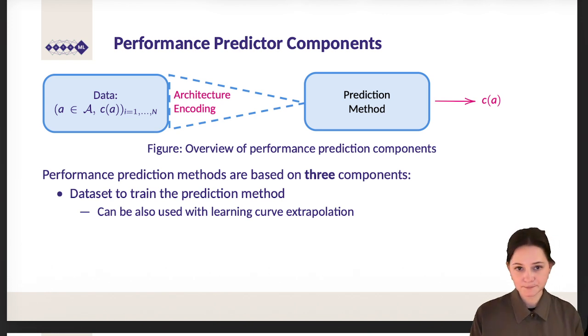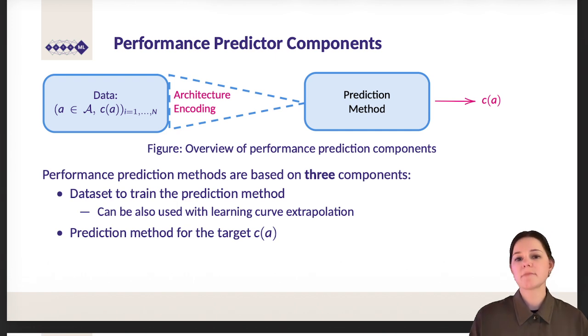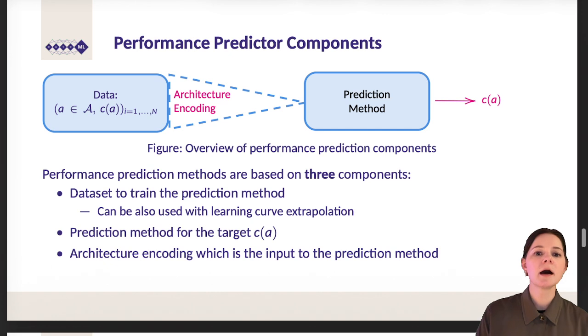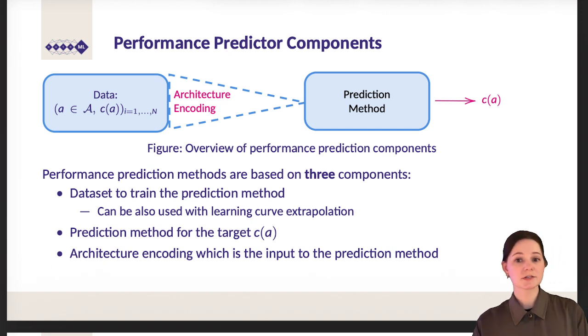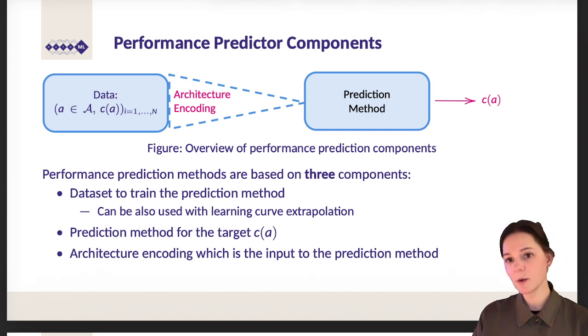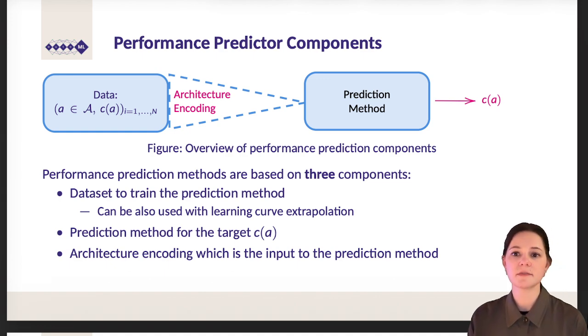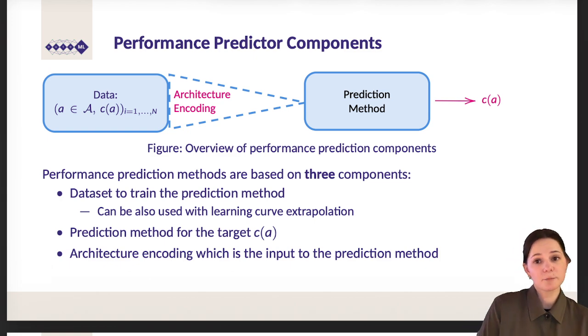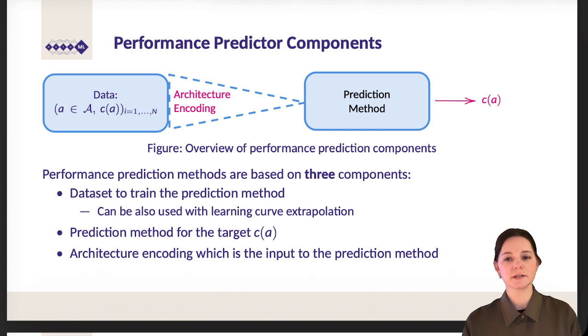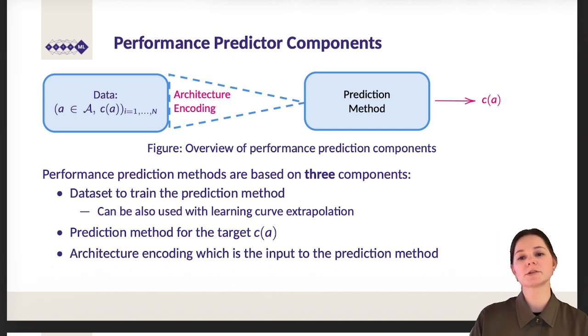different epochs. So having now the data set, we need any kind of prediction method for the target, which can be a multi-layer perceptron, a random forest, an XGBoost. And we need an architecture encoding, which is the input to the prediction method. And the output to the prediction method is then the cost. The cost here is the validation accuracy, so the predicted validation accuracy. So we train our prediction method to predict the actual validation accuracy or the learning curve extrapolation, if we go for learning curve extrapolation.